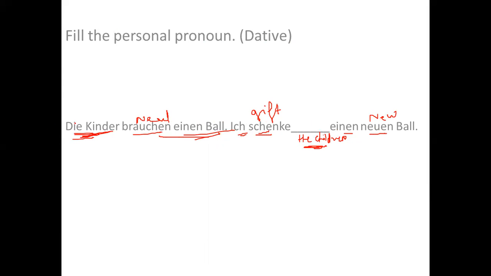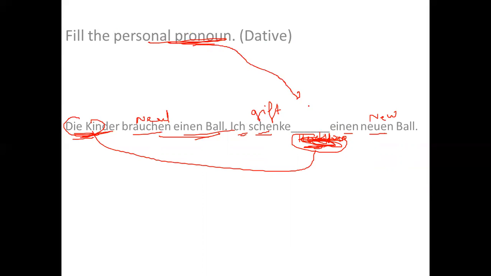The reason is it will be a repetition, like die Kinder here and the children here also. I want to avoid this repetition. I don't want to write the children. I want to write a personal pronoun which can replace this. So I will give them. So "they" and "them": two words are there for the personal pronoun.